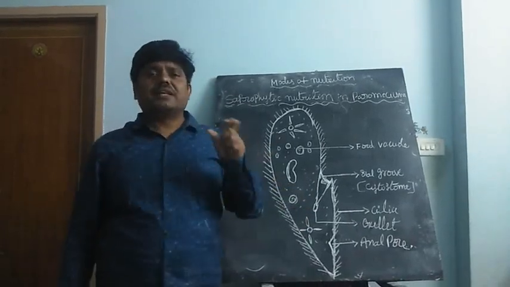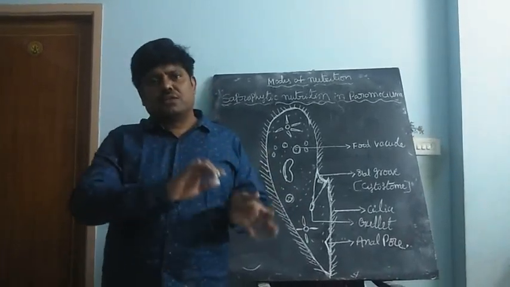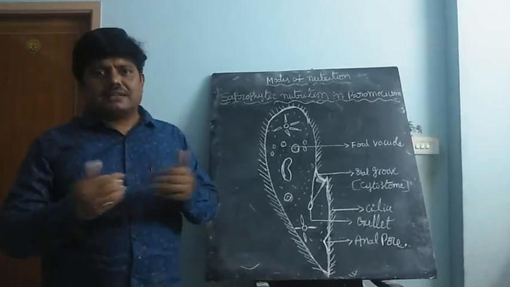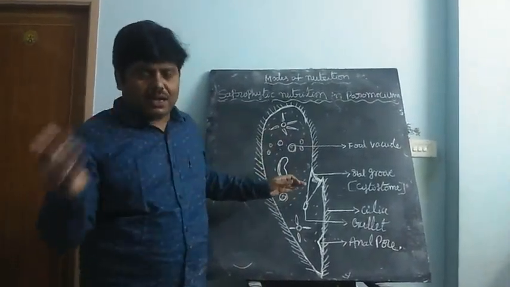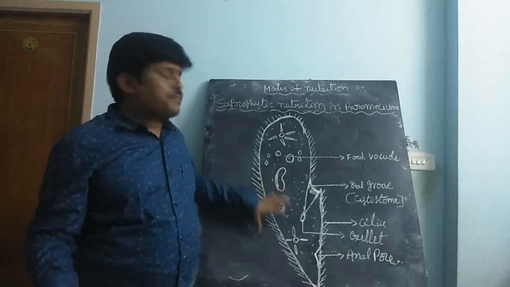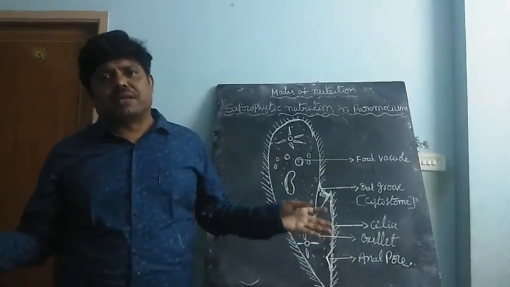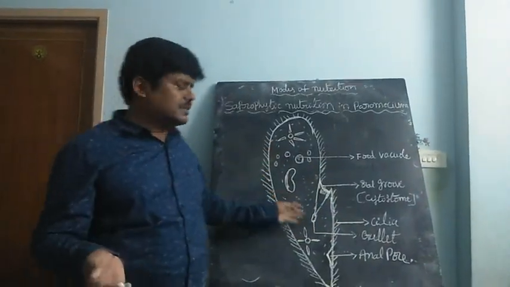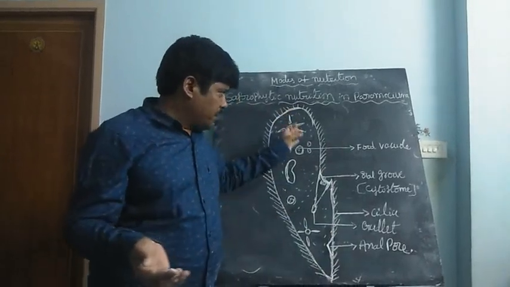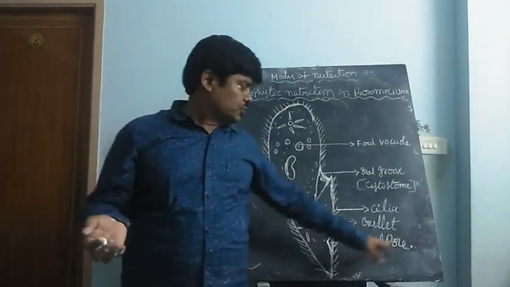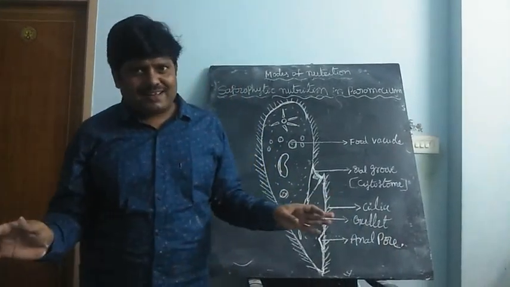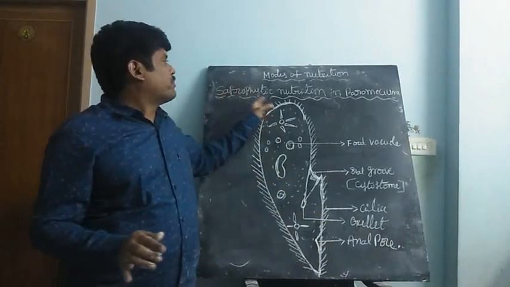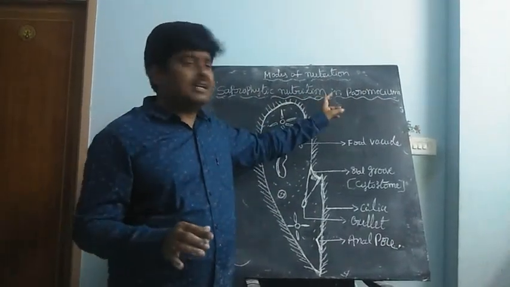With enzymatic reactions the food particles are digested. The digested food is supplied into the cytoplasm, which supplies the entire body. Then undigested food is released from the paramecium body through the anal pore. Clear or not? Yes. This is the saprophytic nutrition in paramecium.